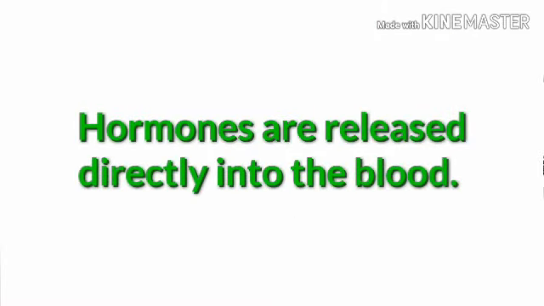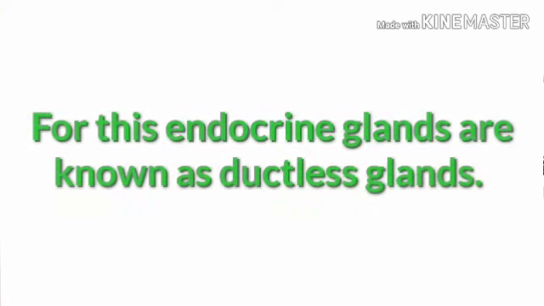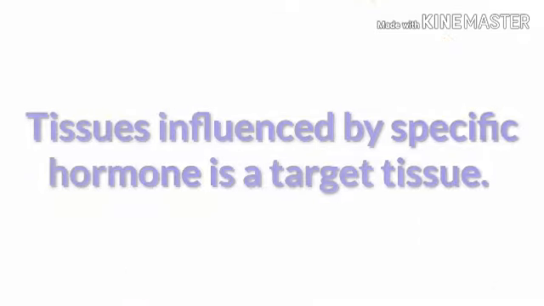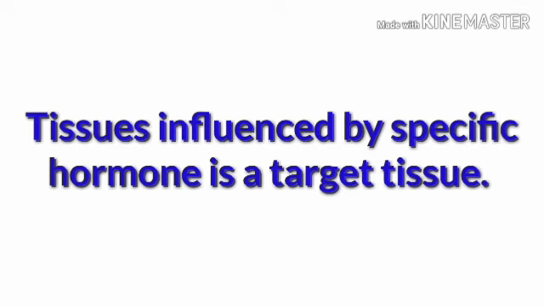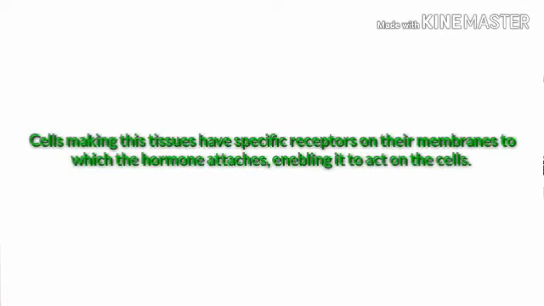The endocrine system consists of a widely distributed group of glands that secrete regulatory substances called hormones. Because these substances are released directly into the blood, the endocrine glands are known as ductless glands. Despite the fact that hormones in the blood reach all parts of the body, only certain tissues respond. The tissue that is influenced by a specific hormone is called the target tissue. The cells that make up these tissues have specific receptors on their membranes, to which the hormone attaches, enabling it to act on the cell.